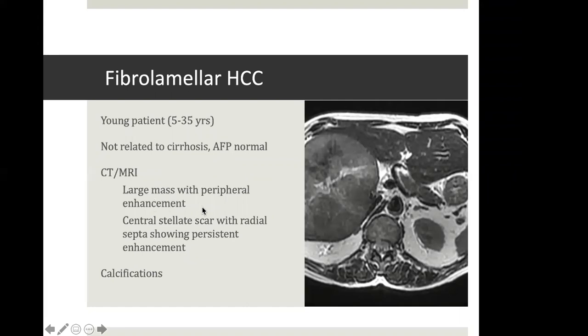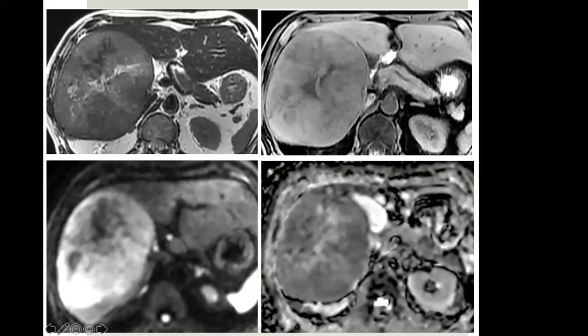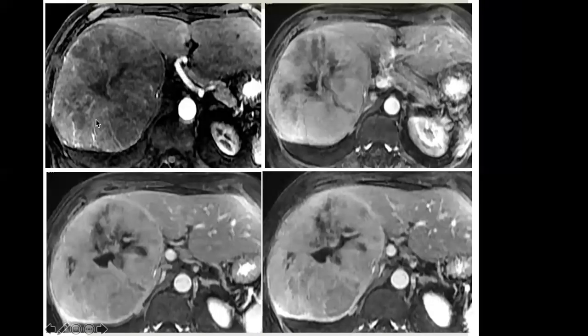A large mass is seen with peripheral enhancement and a large central stellate scar with radial septae, which may show persistent enhancement. And sometimes calcifications are also seen in these fibrolamellar HCCs. So in this particular case, we can see that the liver parenchyma is non-cirrhotic. There is a huge mass in the right lobe of liver with central scar and diffusion hyperintensity with hypointense signal on ADC maps. Arterial phase images show heterogeneous enhancement in the tumor, increasing on the portal phase.